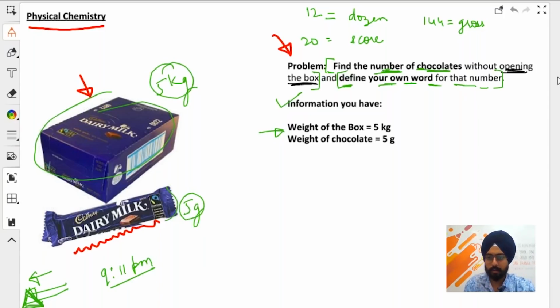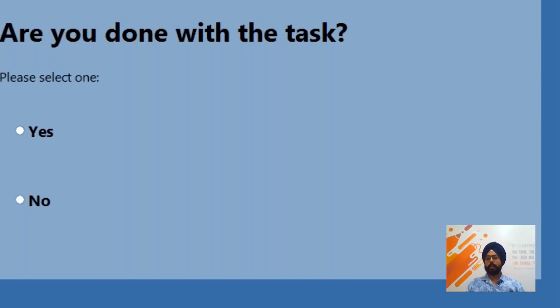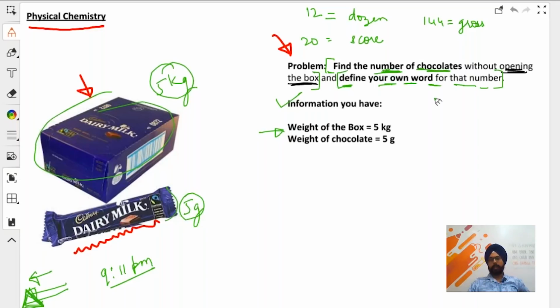Let me ask you this question now on the poll. Guys, please see the poll that you have in front of you. Are you done with the task? 50% of you have voted. Guys, come on, I need more votes from you. 60% have voted, 70%, around 77%, 80. Okay, I'm going to close the poll now in 5, 4, 3, 2, and 1. So 92% of you who voted are saying that yes, you are done with the task. And just to let you guys know, we have around 800 people in the audience. Awesome stuff.